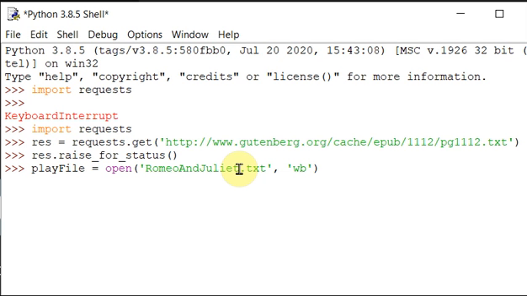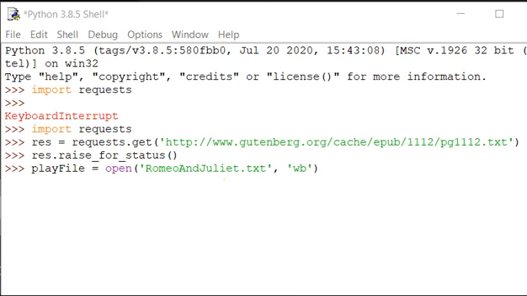This is for maintaining the Unicode encoding. We don't have to worry much about the Unicode encoding, that is out of our syllabus. You just remember, even though it is a text file, you are going to open it in write binary mode. Okay. So that is the part here.